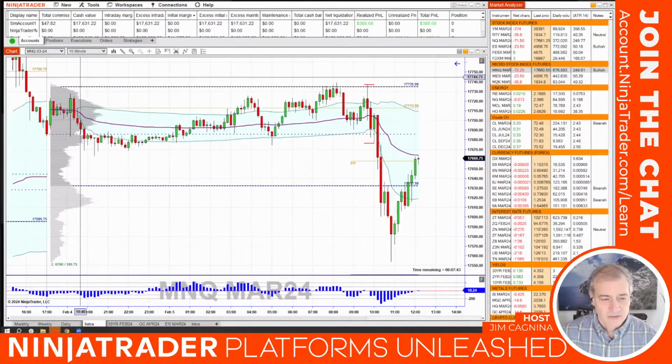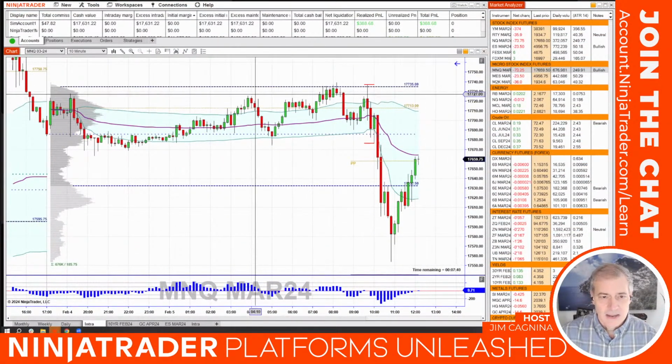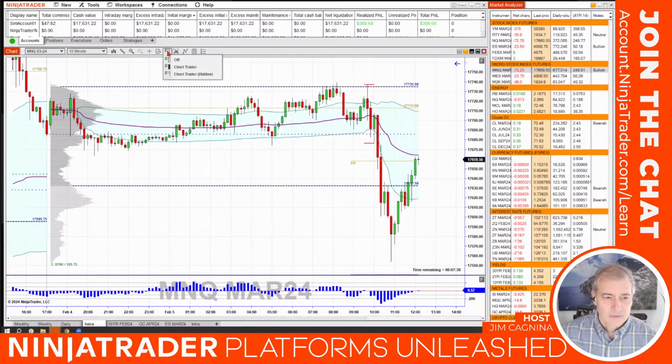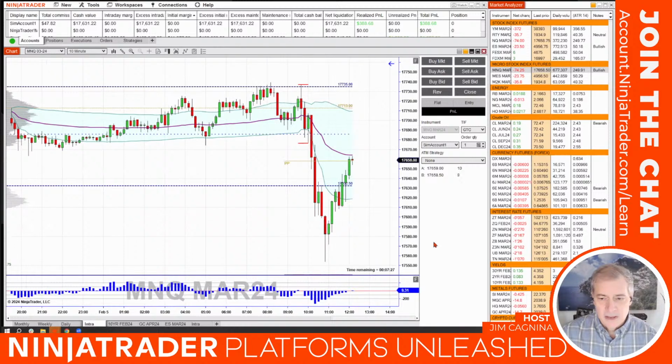Now, there's a couple of ways to launch the ATMs, and let me just show you. The first way is actually right here from the chart itself. So here's the chart. This is a micro E-mini S&P chart, and I'm going to click on the chart trader button at the top of the chart. It looks like one of those old-fashioned egg beaters, right? It's going to bring down this menu, and I'll click chart trader. And then you'll see ATM strategy on the right-hand side. It says none right there, right? That's one way to do it.